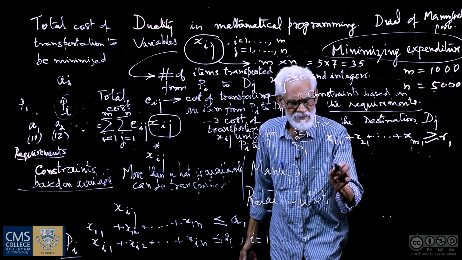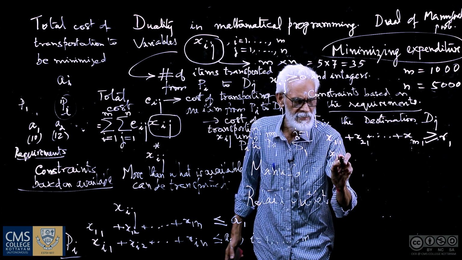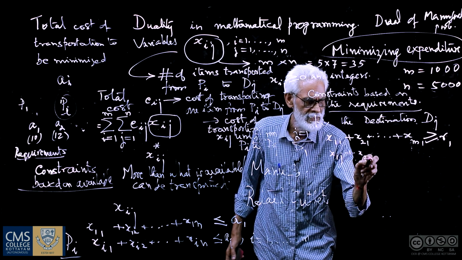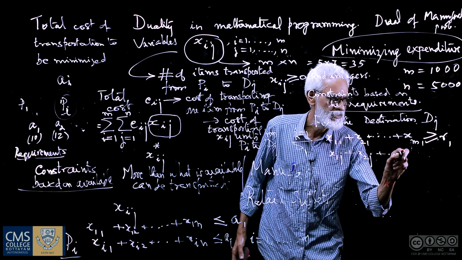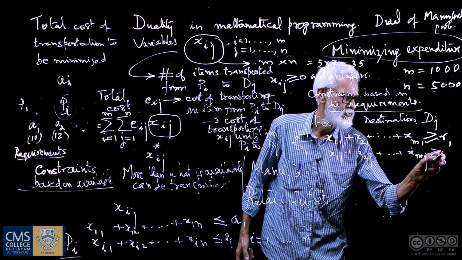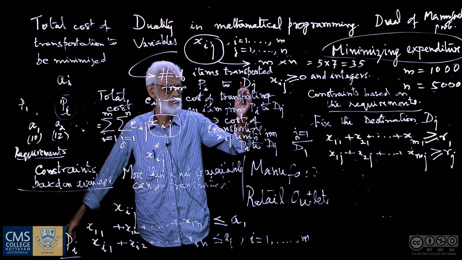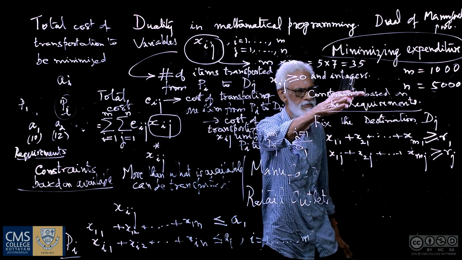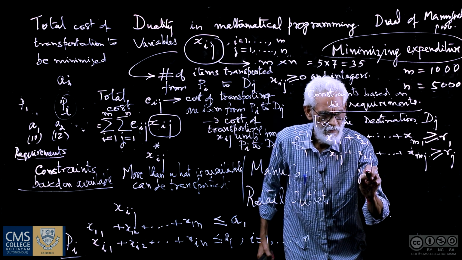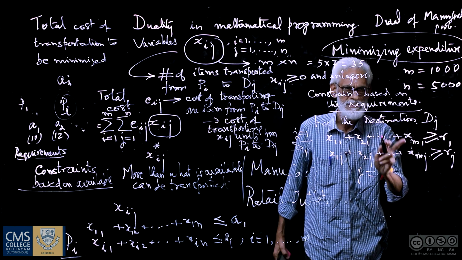And therefore, in general, for the jth destination, it is going to be x1j plus x2j plus so on xmj, greater than or equal to Rj. So j varying from 1 to n gives us all the constraints based on the requirements at the various destinations.